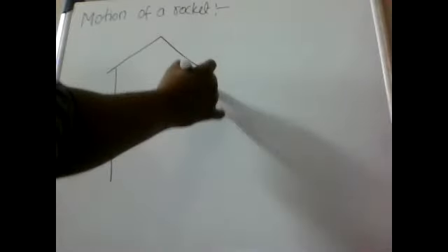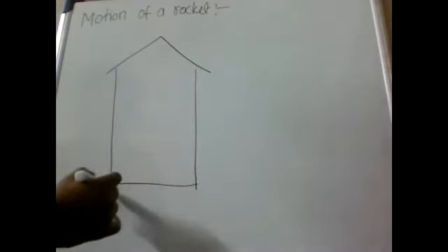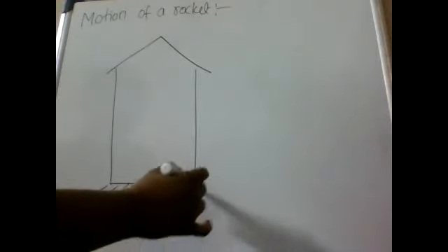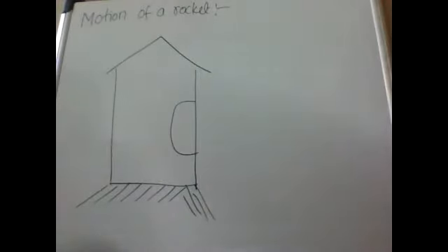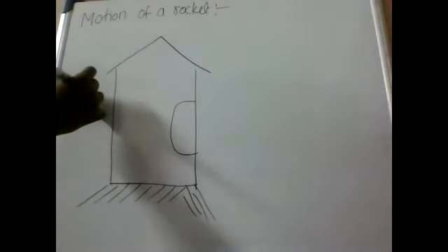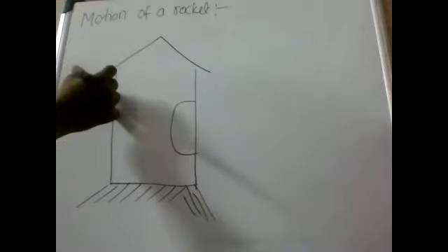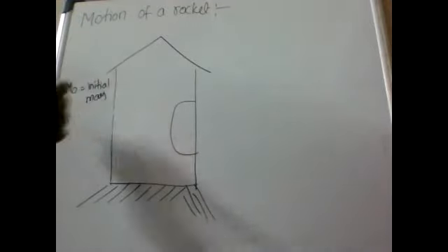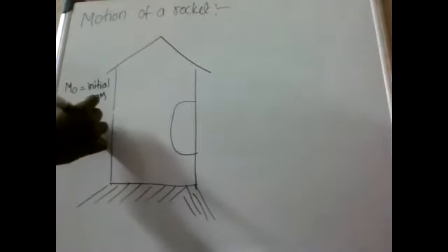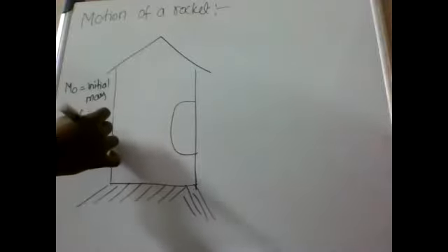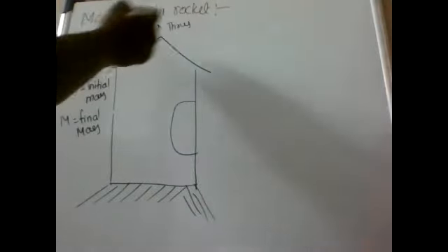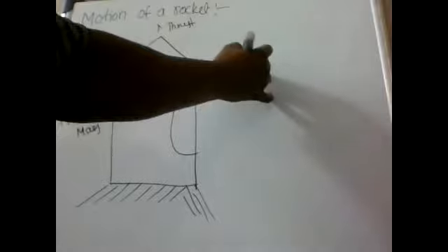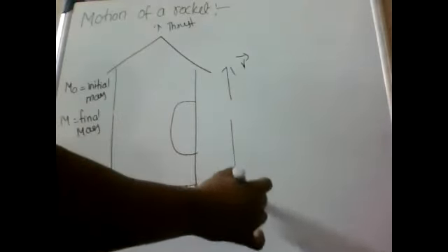So this is the diagram. M naught equals initial mass, M equals final mass, thrust, velocity v, and u.